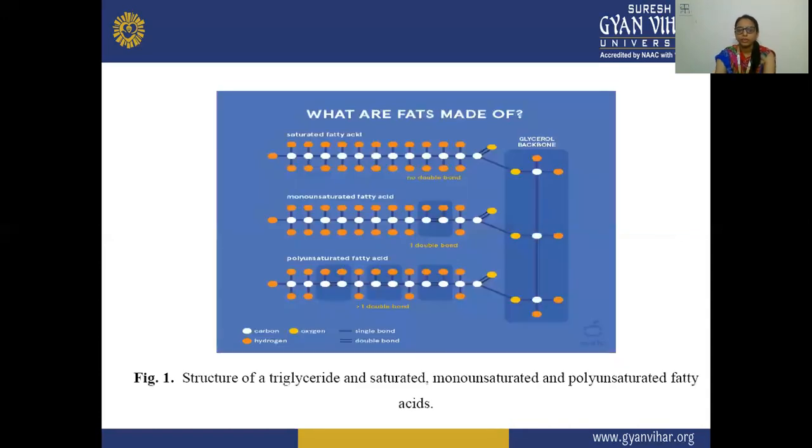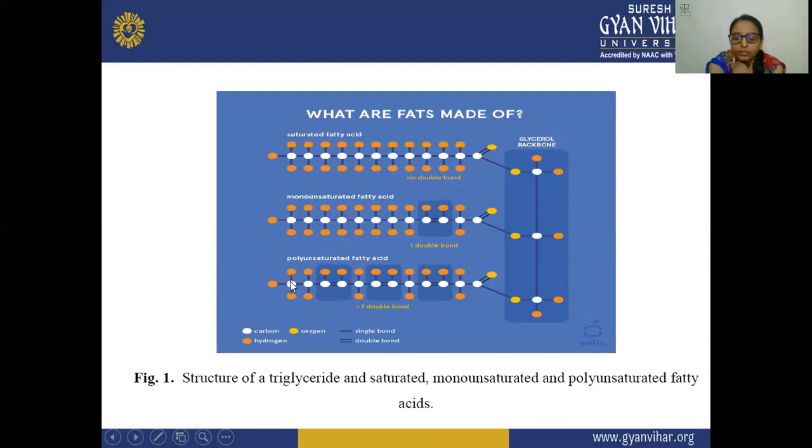So what are fats made up of? Here you can see a saturated fatty acid, and there is no double bond present. These are the fatty acids, bonded to a glycerol backbone. This one is monounsaturated, so there is one double bond here. And this is a polyunsaturated fatty acid, meaning more than one double bond is present.